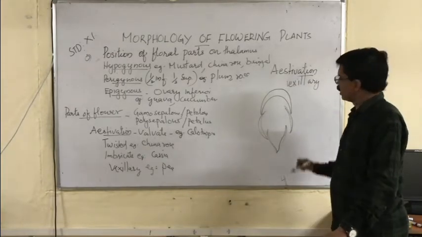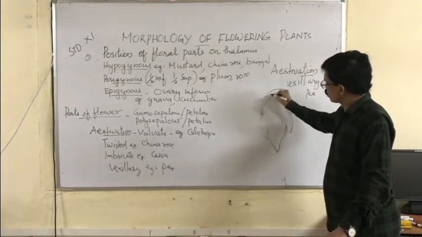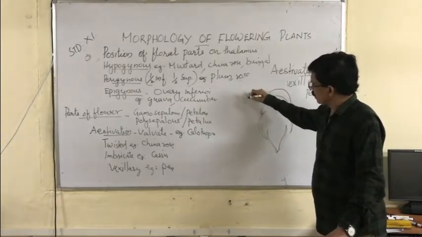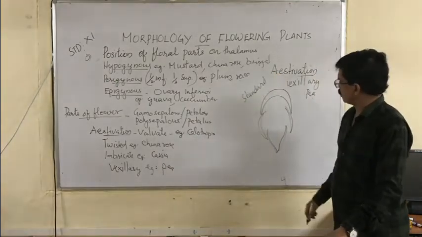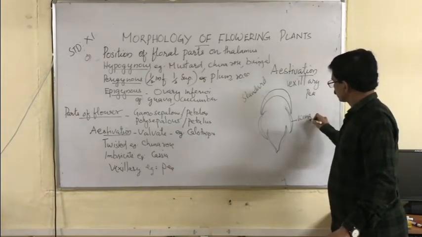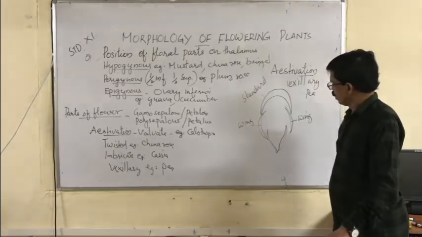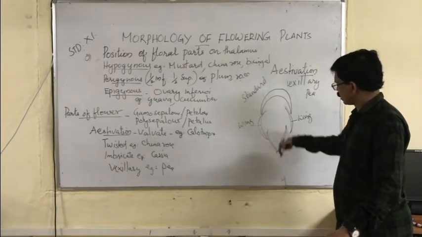Vexillary, you can see in pea plant. The uppermost one is completely out. It is called standard petal, S-T-A-N-D-A-R-D. And the two side ones are called wing petals, which are overlapping. And the lowermost keel petal is completely inside.